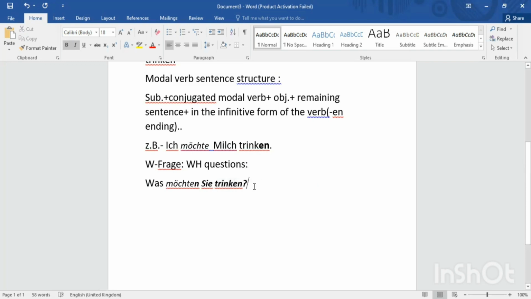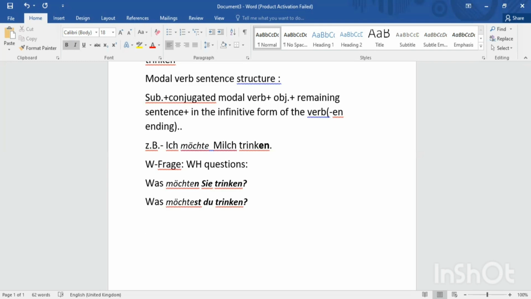Next, if we are asking the younger ones or friends, the similar question, the subject will be changed. We are asking in an informal way, so du will be the subject here, and with du the conjugation will be est. That means: Was möchtest du trinken? This is the simple question sentence.